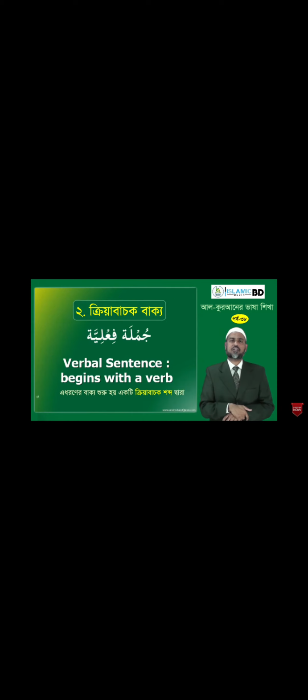You can always analyze and check those verses which you are familiar with, which you have memorized, and inshallah these rules will become clearer and clearer. Let's take the verbal sentence. The sentences that start or begin with a verb. Fi'l is verb, so this type of sentence is called jumla fi'liya. Jumla fi'liya.